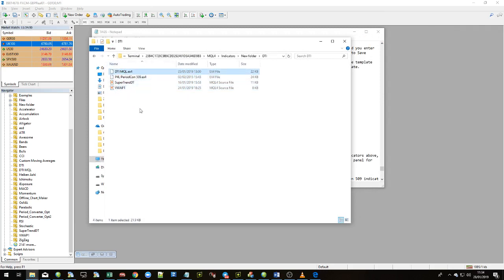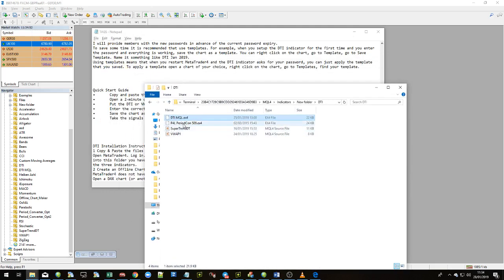And in there you've got the DTI file. That's the strategy. That's the only one you really need. Well, I add a caveat to that. If you want to put it on a 2-minute chart, you'll also need this period converter file here. But they will be the only 2 files that you need to get the strategy working.